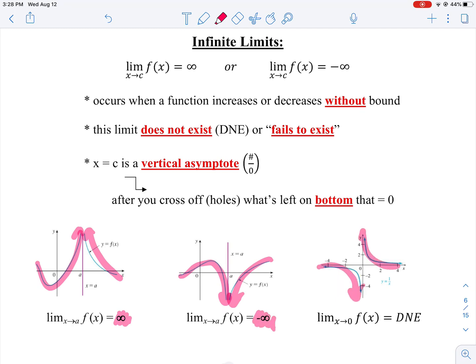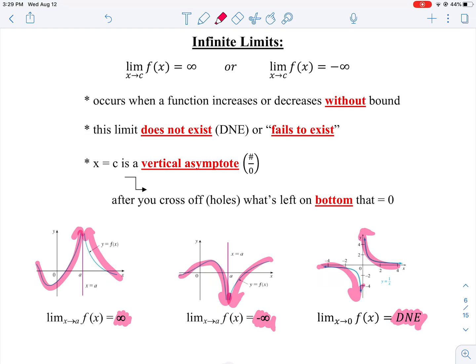But if one goes down and one goes up as we approach that vertical asymptote, then we say that our limit does not exist. So we have a couple new things now. We've got to figure out then, when we evaluate our limit, are we going to hit a hole? And if we do, can we ignore that hole and figure out where we're at even though Starbucks is closed because our limit still exists? Or are we hitting a vertical asymptote?